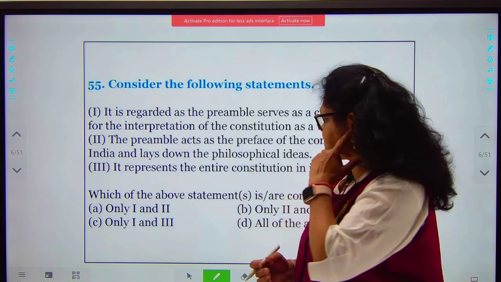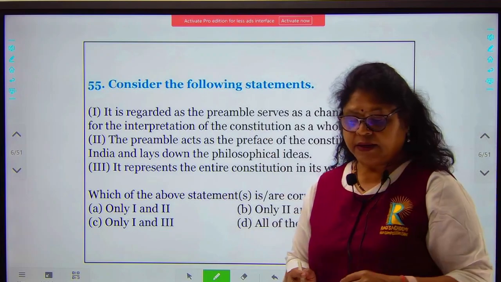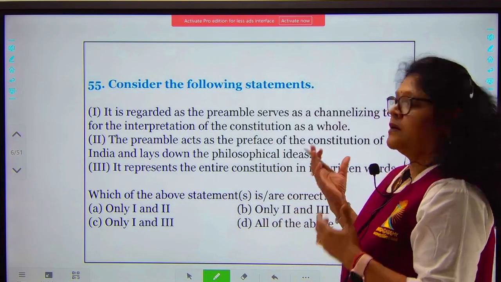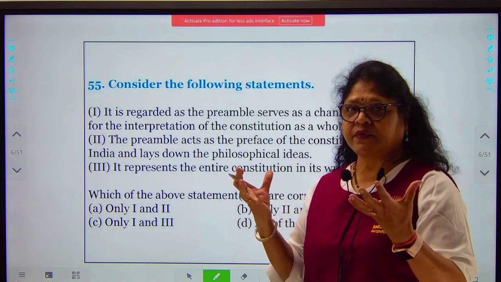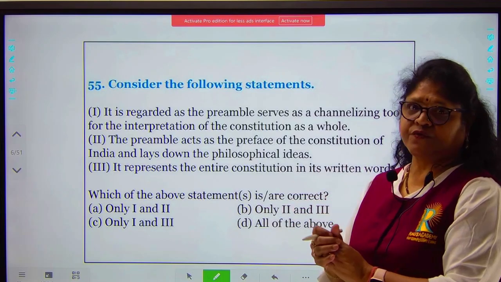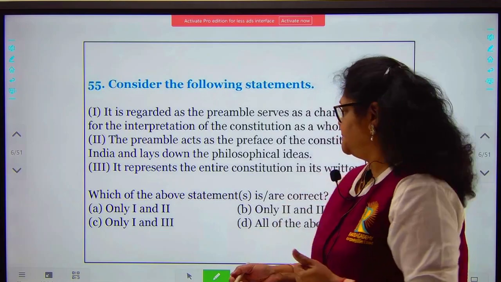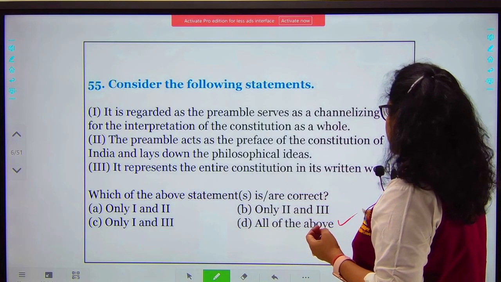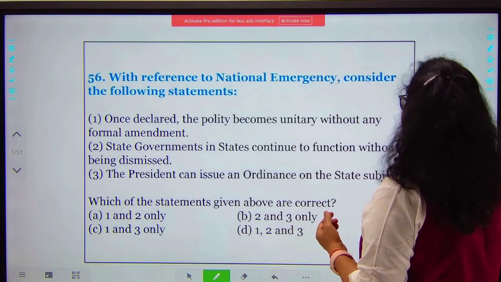So yes, the preamble is regarded as the introduction, or it brings out all the philosophy that is there within a constitution in a short, concise form. It brings out all the philosophical ideas that the constitution makers had in mind. So all the three statements are correct here. All the three statements are absolutely right.